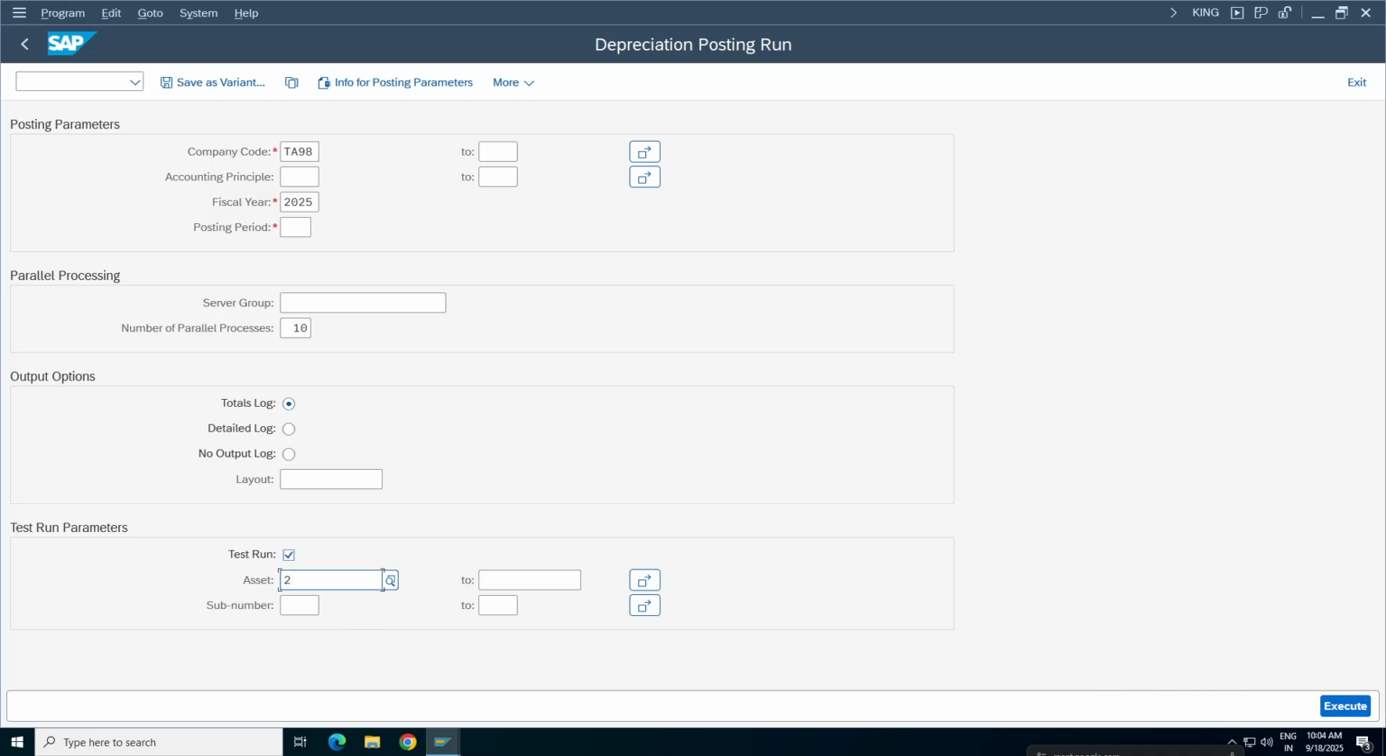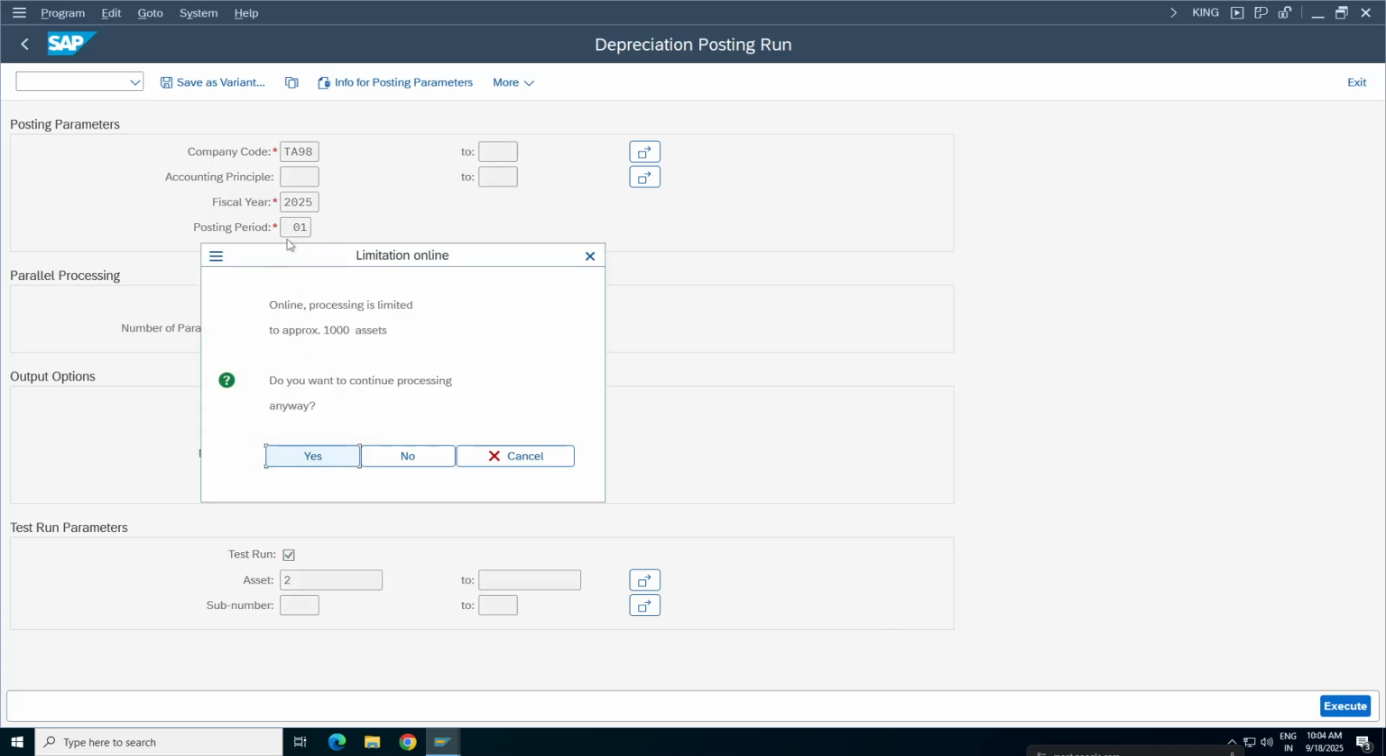Sorry, the posting period is first, for the first period, because for this asset we have not executed the first period. One more thing: if your previous assets are already executed till the sixth period and this is a new asset, what happens? Whatever posting period you select here, only then will it get executed accordingly. Only for those assets which are not executed for that period, it will get executed.